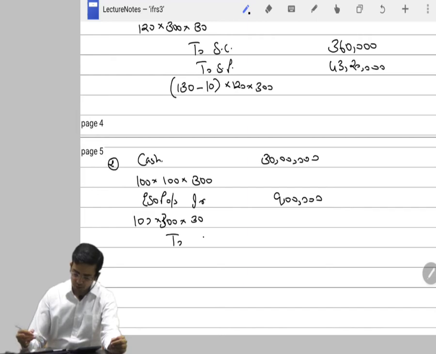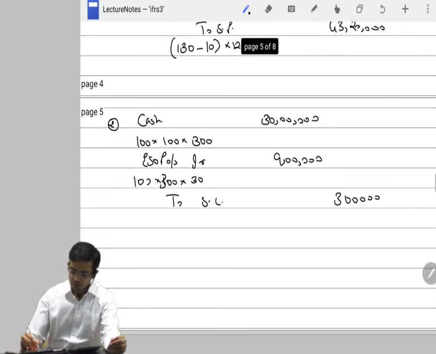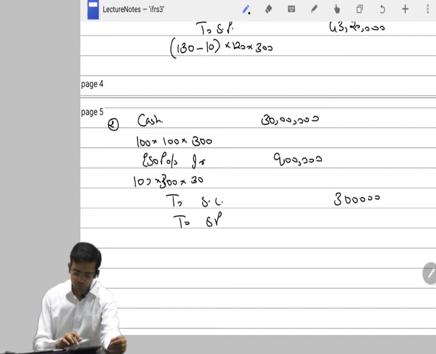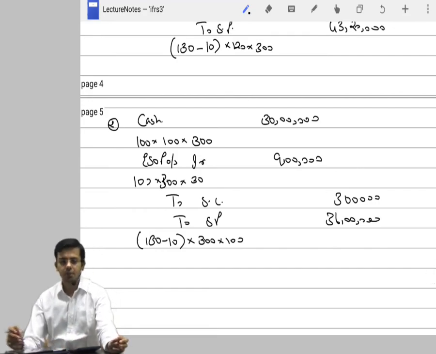To share capital, 3 lakh, 30,000 shares are issued to 100 employees, 300 options, and the balance goes to share premium, 36 lakhs. So even if I try to calculate it, it is like 130 minus 10 for 300 options, 100 employees. So 120 rupees currency unit multiplied by 300 multiplied by 100 makes it 36 lakhs.